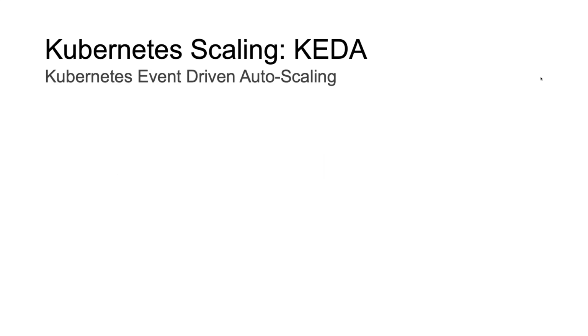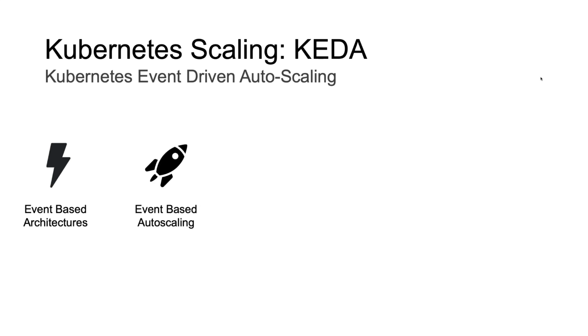So KEDA is Kubernetes Event-Driven Autoscaling. It's intended for event-based architectures that are very common in today's microservice architecture. A very common example is asynchronous patterns built around modern messaging platforms like Azure Service Bus or Kafka. Now, KEDA provides additional features to Kubernetes to scale your Kubernetes cluster to meet your needs based on the number of events coming in.